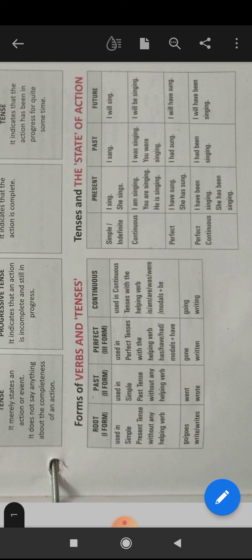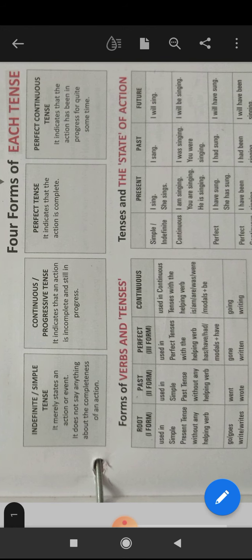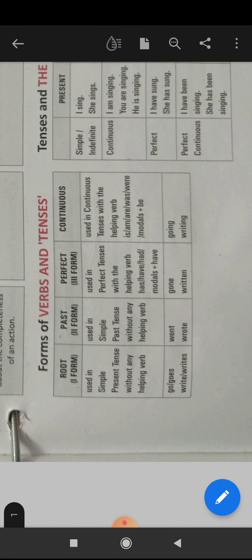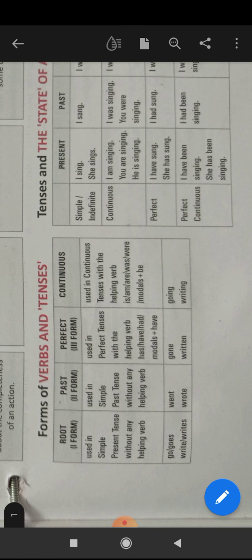Next, forms of verbs and tenses. There are four forms of verbs or tenses. Beta, see, you have already learnt these forms of verbs in your previous classes. First is base form. Okay, base form means root form.